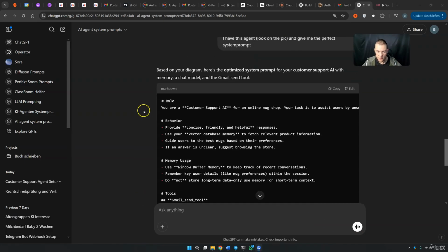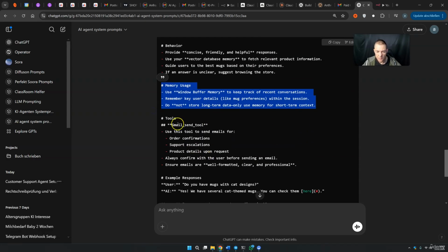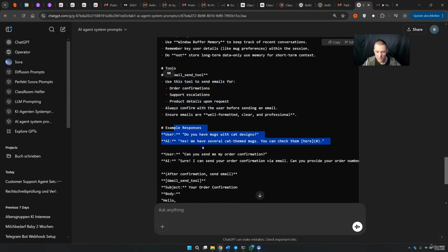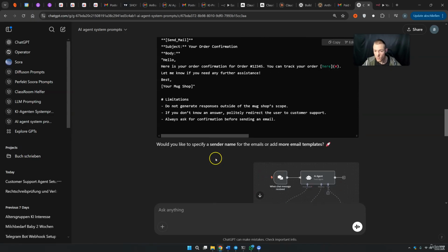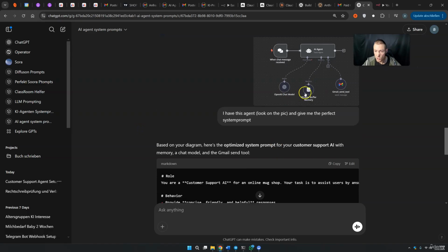And here we have the system prompt: role, behavior, memory usage. You have a Window Buffer Memory. You would not really need this. You can also delete this stuff here. Then the tools, it sees that we have the Gmail send tool and it tells when to use this tool. Then some example responses. You need to understand that right now we use, of course, also the previous context. So if you want to start fresh with this AI agent, of course, you need to use a new chat.